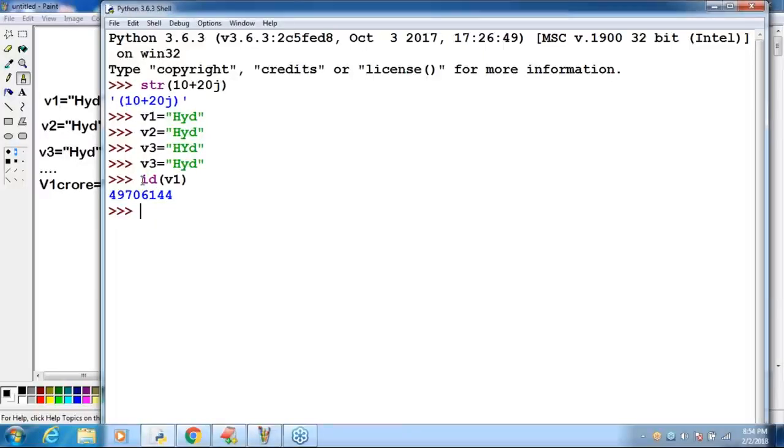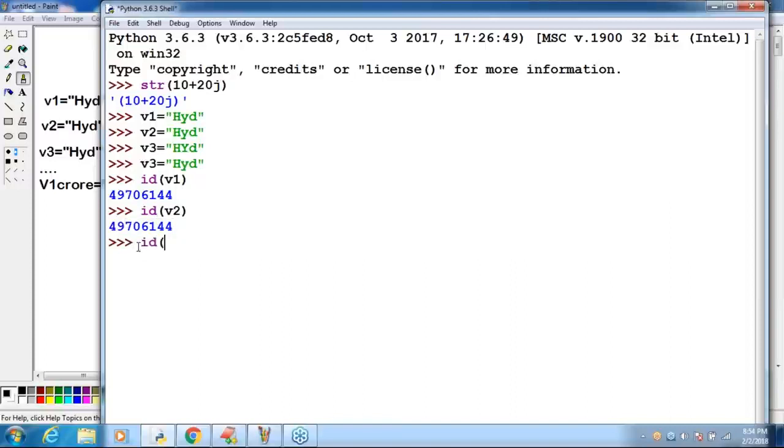497061144. The address of v1. Next, ID of v2. What is the answer? Is it the same answer I have to get or not? Yes, because v1, v2, v3 point to the same address, the same object. That's why I am able to get the same answer.